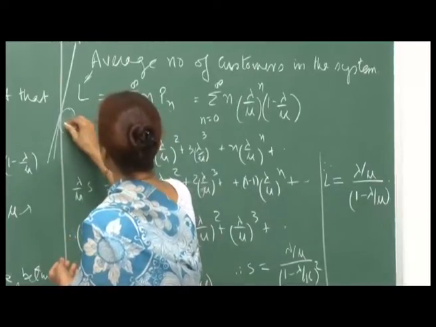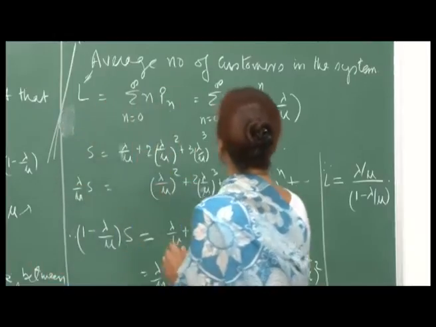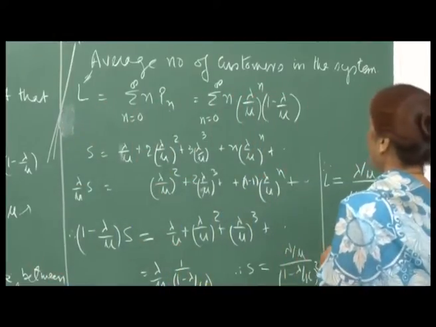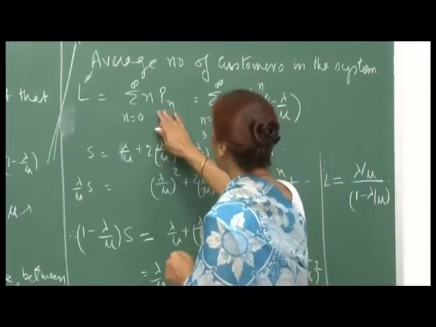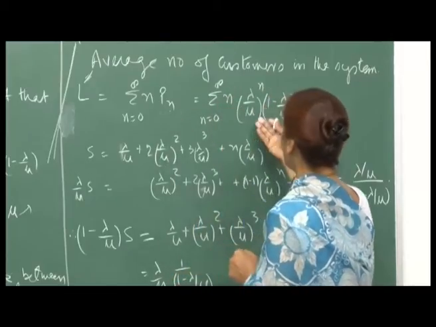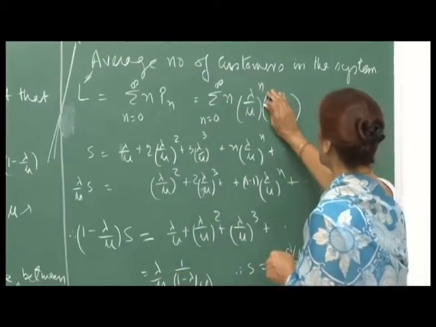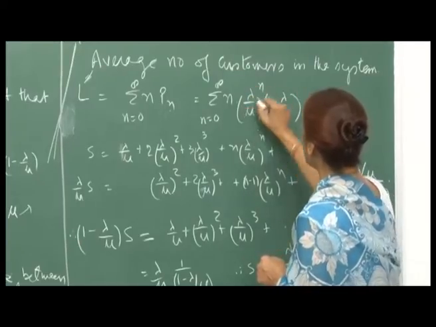We have been denoting it by n t, but it does not matter, let us keep it this way. So, sigma n varying from 0 to infinity of n p n will give you the average number of people in the system. Here substitute for p n, and since the factor 1 minus lambda by mu is independent of n, I will just concentrate on the series.